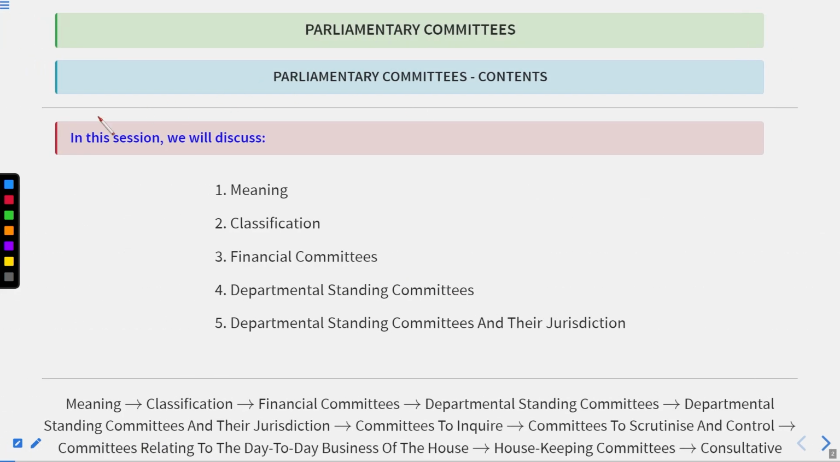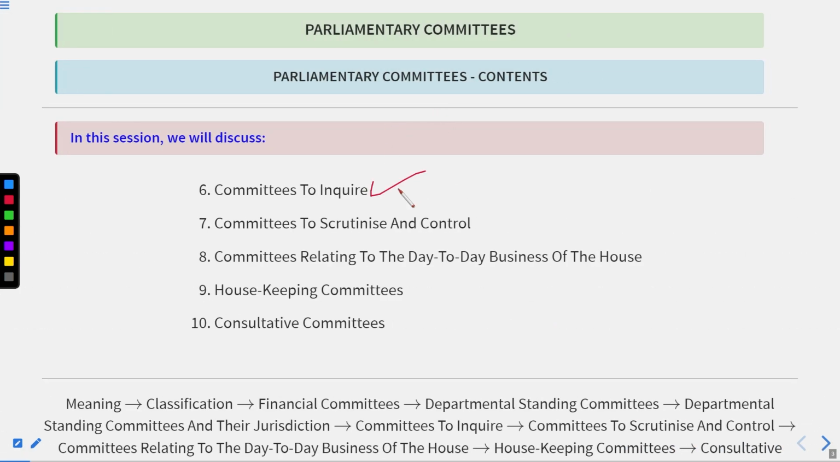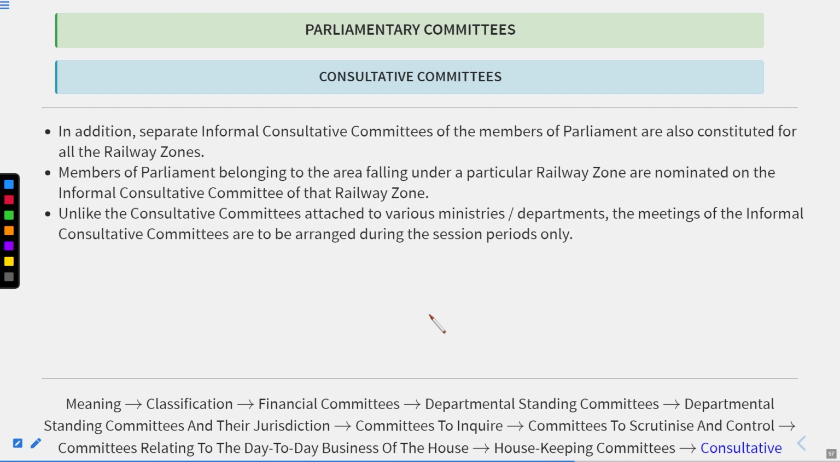All right. And if we talk about the topics that we have covered so far, basically we have done with the meaning and classification, and the topic on which we have been discussing is the financial committees. And the remaining topics are departmental standing committees and their jurisdiction, committees to inquire, committees to scrutinize and control, committees relating to day-to-day business of the house, housekeeping committees and the consultative committees. So that is the picture that we have created so far all together. In this lecture, we will start from where we had left in the previous one.